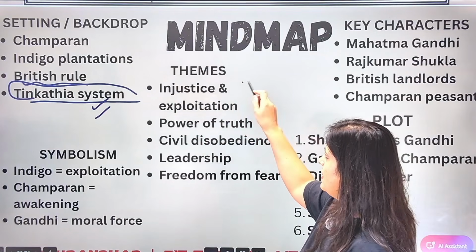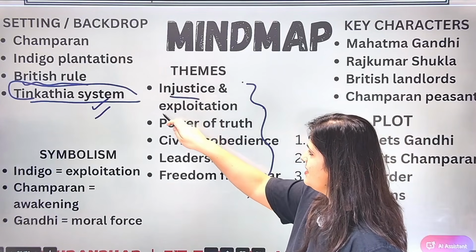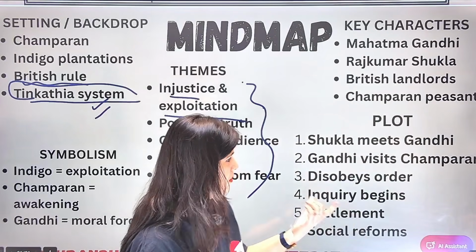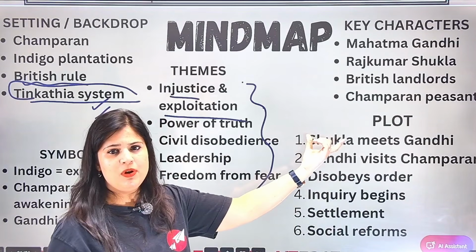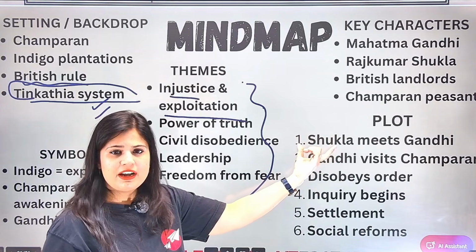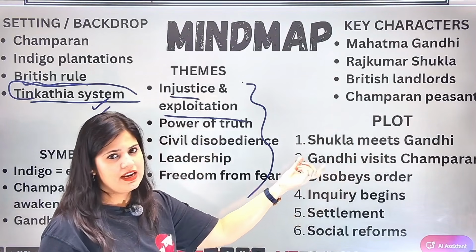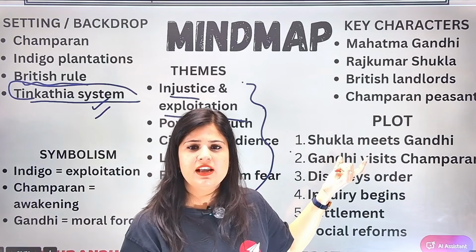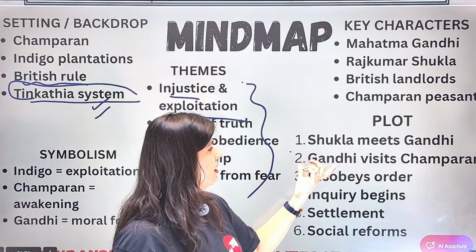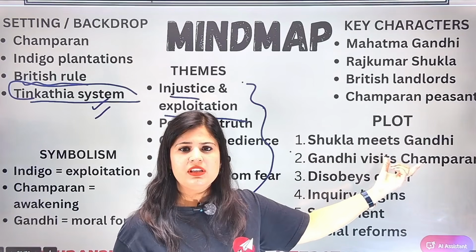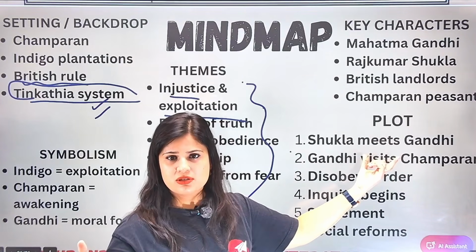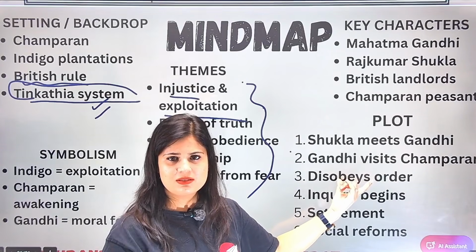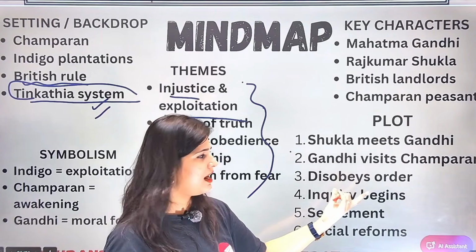Themes, what are the themes? We know injustice and exploitation of the farmers. अच्छा, theme से पहले let us do the plot. So in the plot we have Shukla, Rajkumar Shukla meeting Gandhi, and he was the one who insists on Gandhi coming to Champaran and helping the indigo peasants. Gandhi visits Champaran. We know that before visiting Champaran, he goes to Muzaffarpur, disobeys the order, and this is where the first civil disobedience act happens.